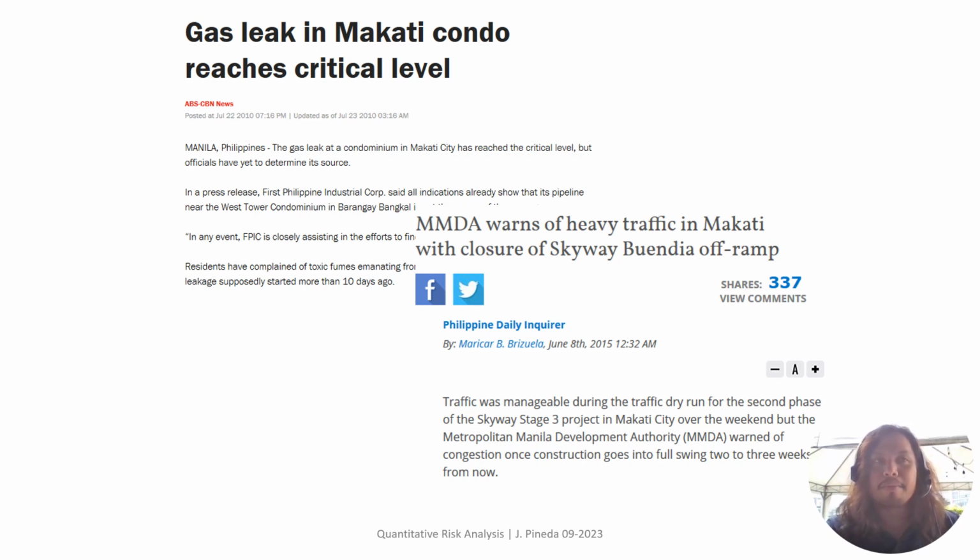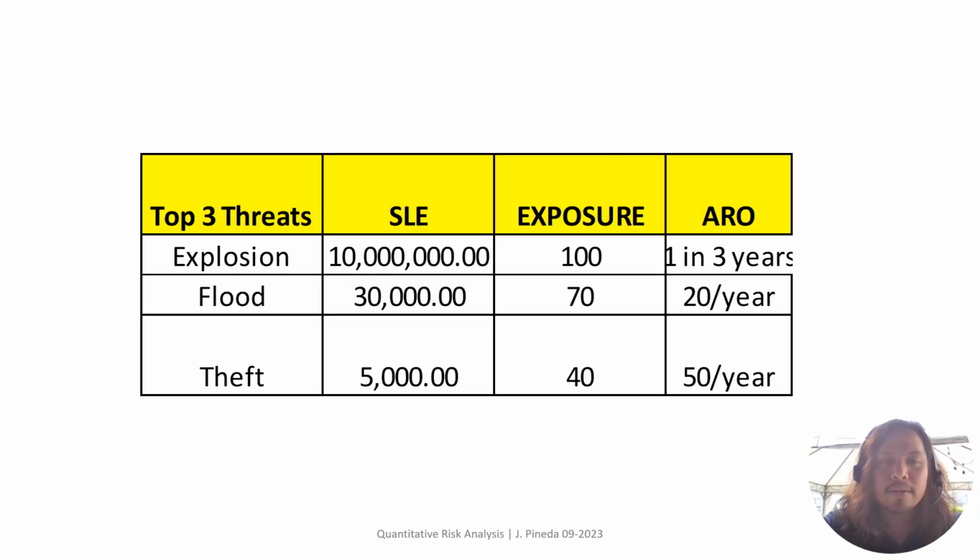Typical in the Philippines, but there's a special case there in the Evangelista area during rush hour. Now, for this exercise, you already have your threats given. So the threats identified during qualitative have been identified. So let's go to the next.